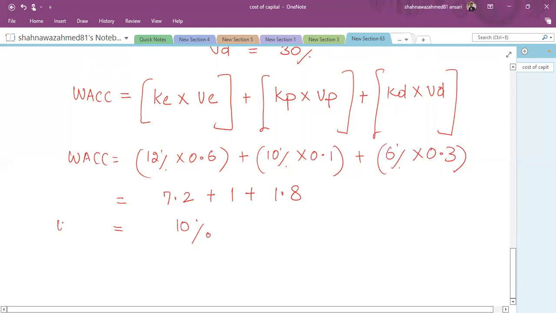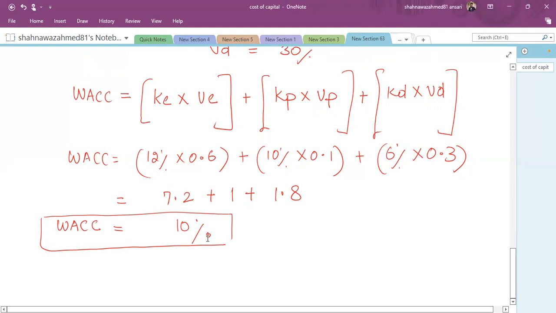Now you see, this weighted average cost of capital depends on the component of each financing. If you put more debt financing, which is a cheaper source of finance, it means that your average cost of capital might go down. And if you use the highest amount of equity, then your WACC might increase.